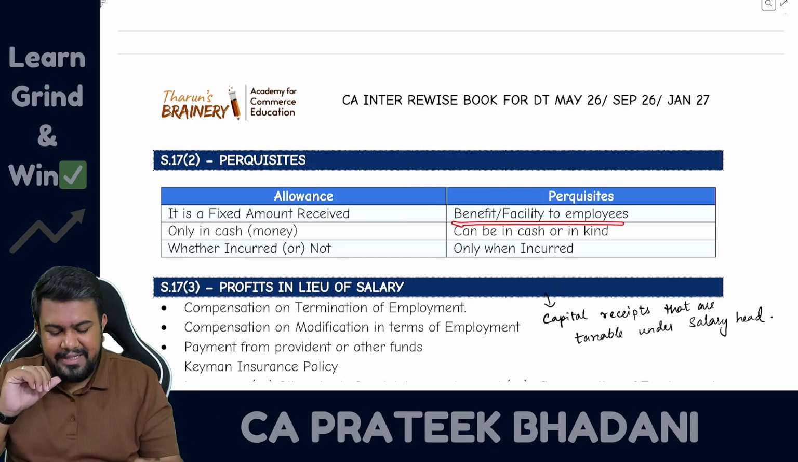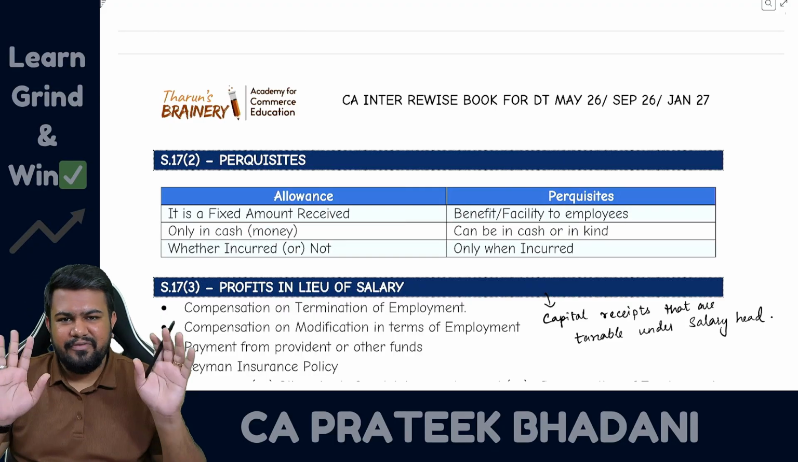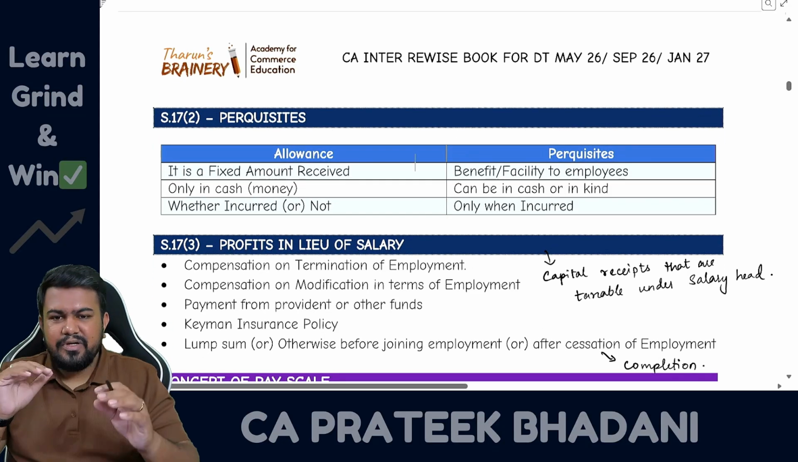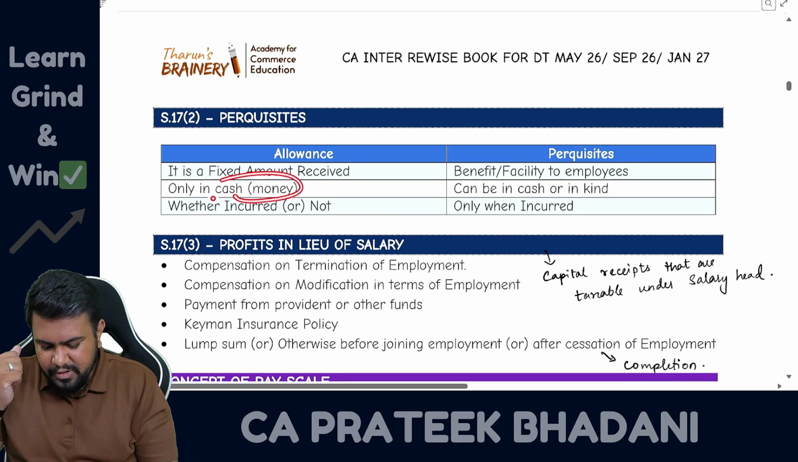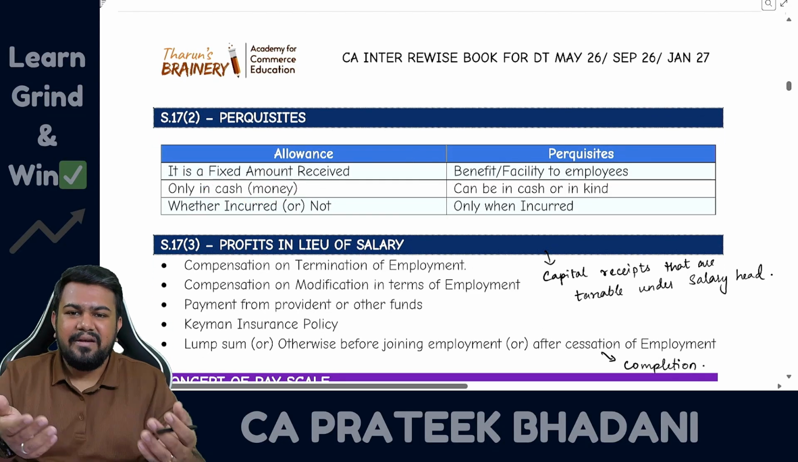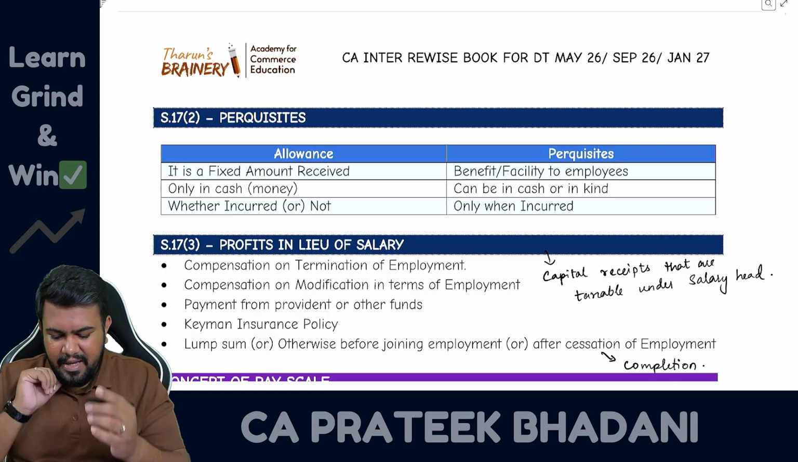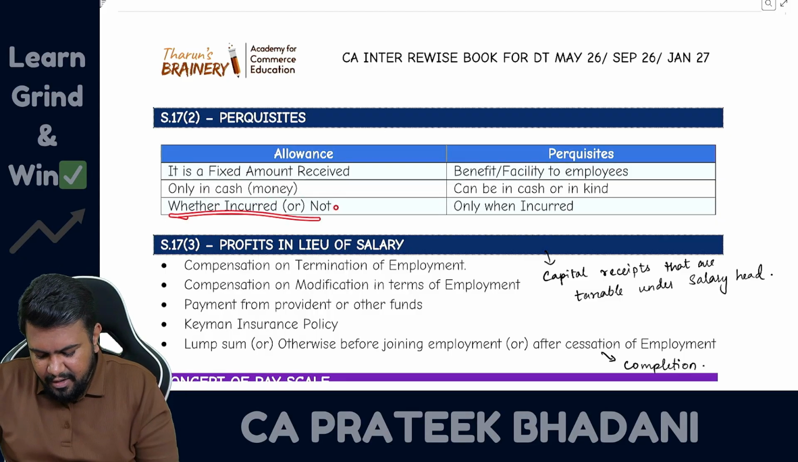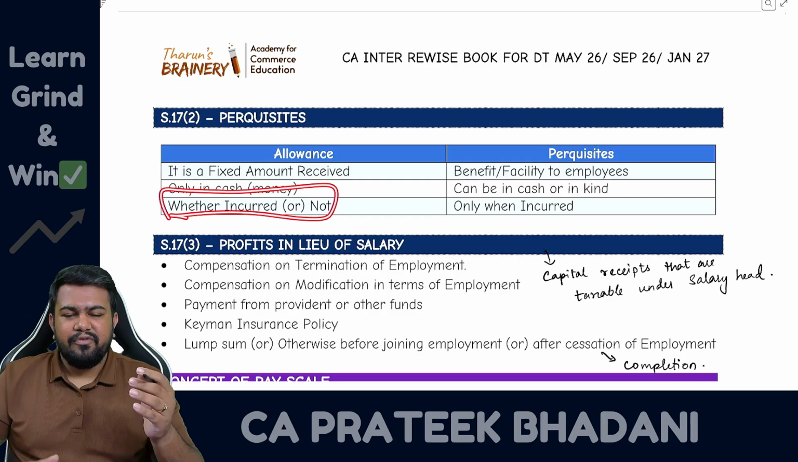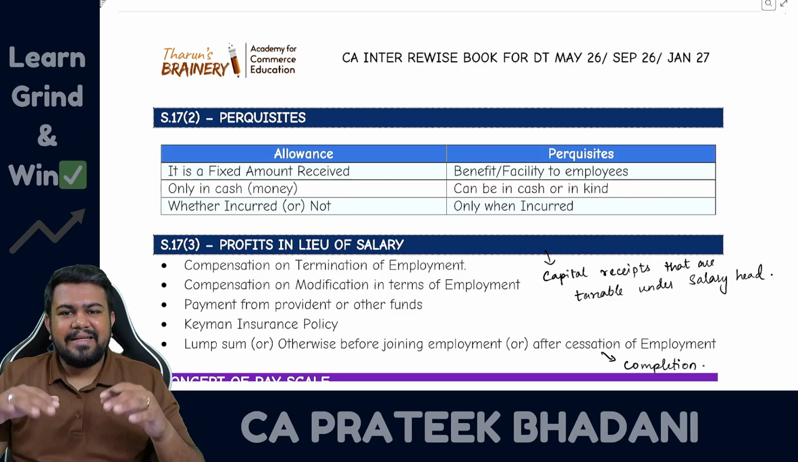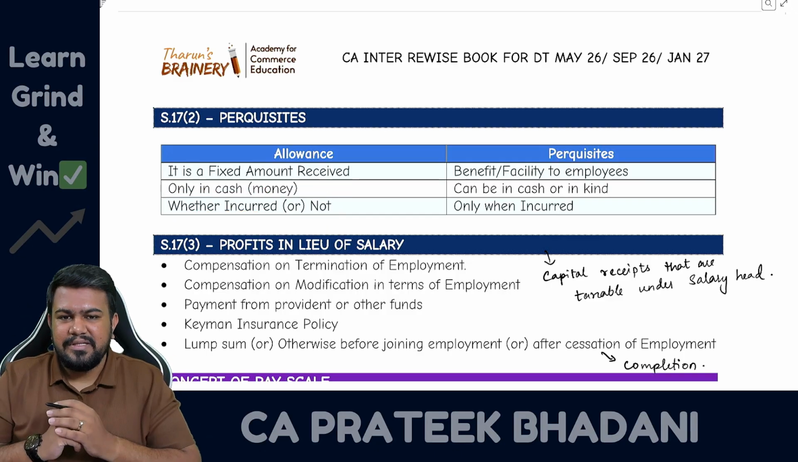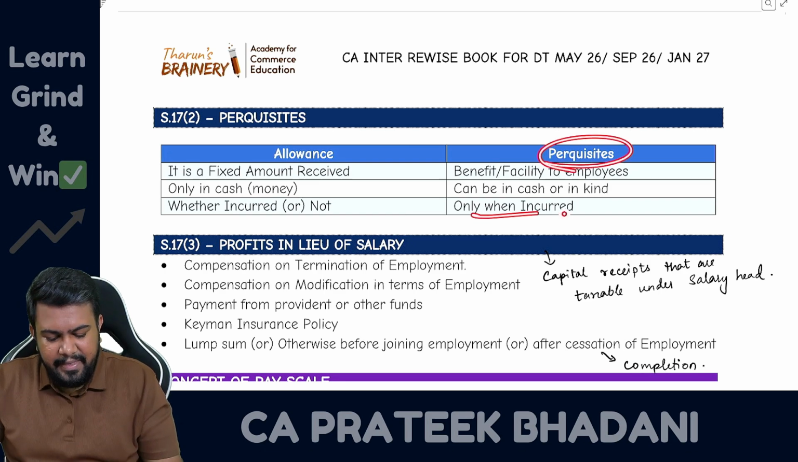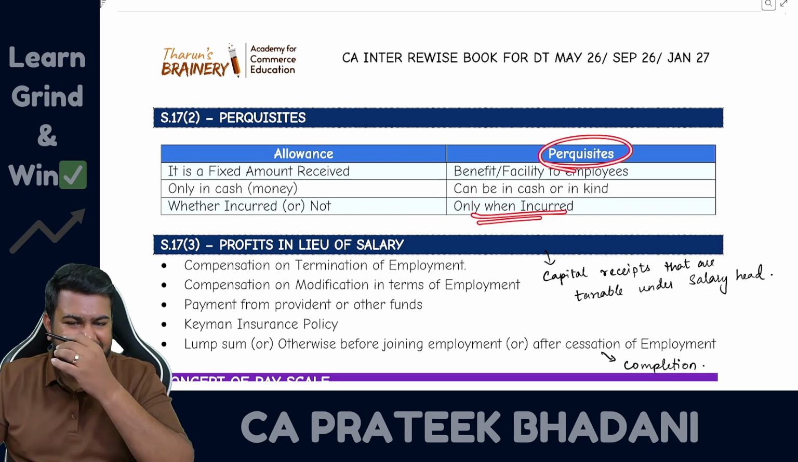However, perquisite can change based on the benefit or facility. Perquisite can be given in money form also, and it can be given in kind form also. So in both forms it can be given, but allowance will always be in money form. Whether incurred or not, allowance will not change. For example, if I am getting some allowance, it is not necessary that I should spend that allowance. But if it is a perquisite, then it is considered a perquisite only when it is spent.